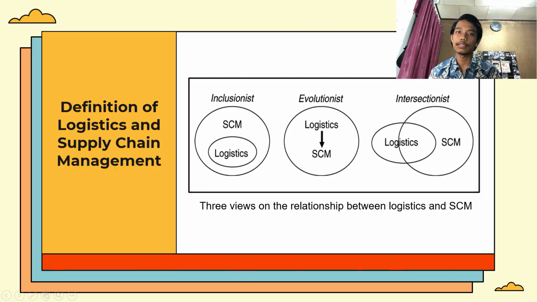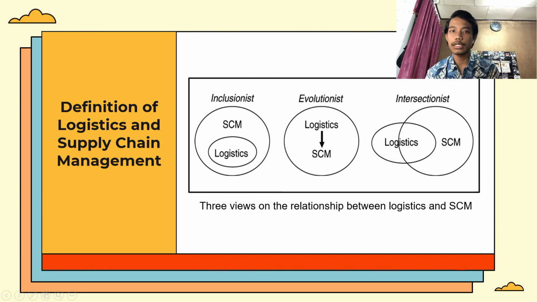The next slide is the definition of logistics and supply chain management. As you can see in the slide, there is a picture of the relationship between logistics and supply chain management. So the definition of logistics is the part of the supply chain process that plans, implements, and controls the efficient, effective forward and reverse flow and storage of goods, services, and related information between the point of origin and the point of consumption in order to meet customer requirements.